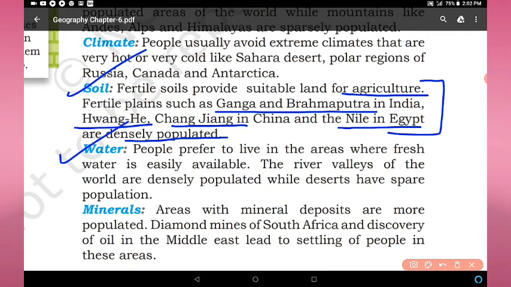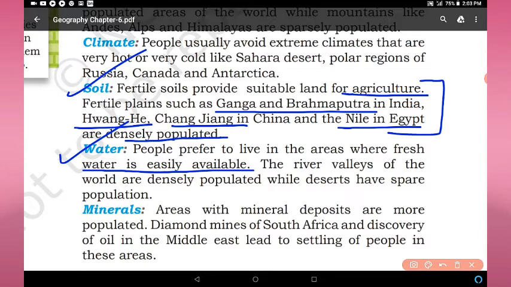Next factor is water. People prefer to live in the areas where fresh water is easily available. Fresh water is very necessary. You know that water is the basic need of human beings and others. So if water is available easily, people want to live there, and more people are found in the areas where fresh water is available easily.